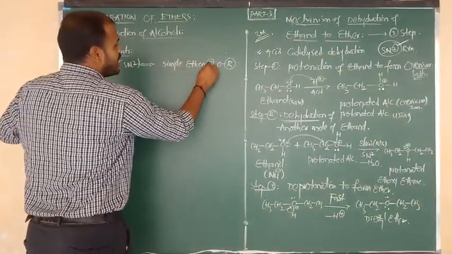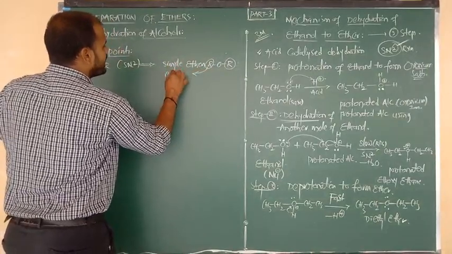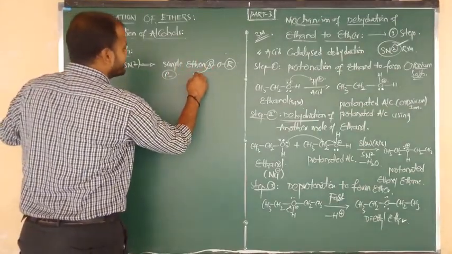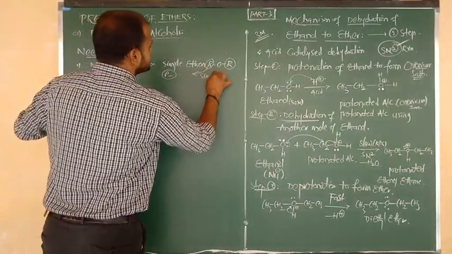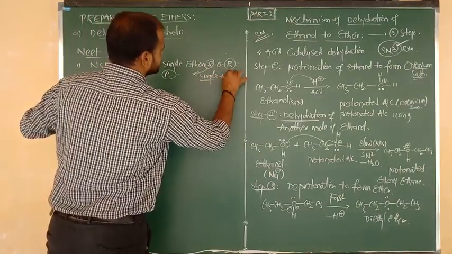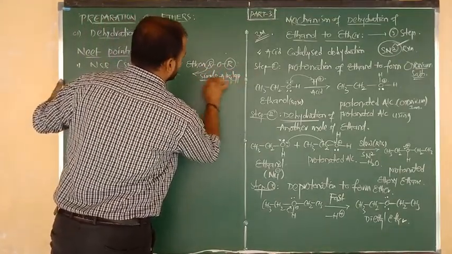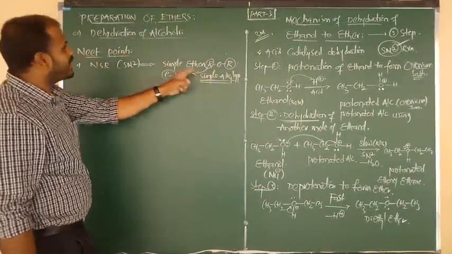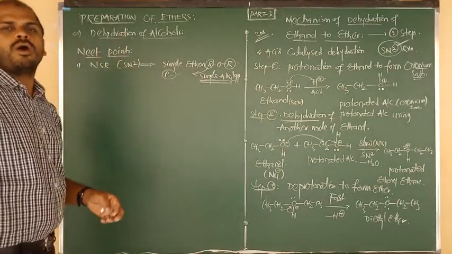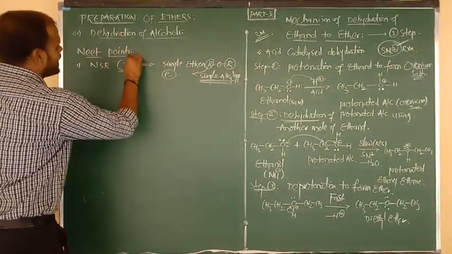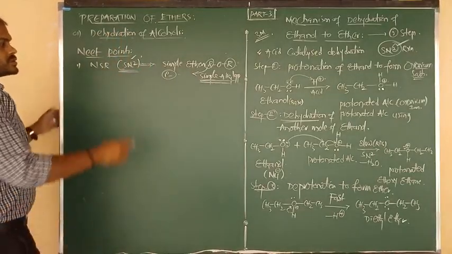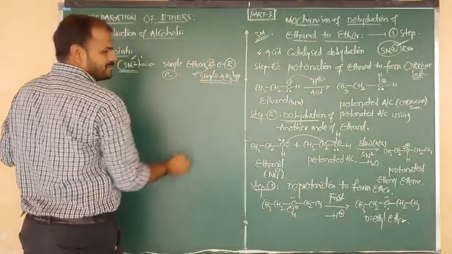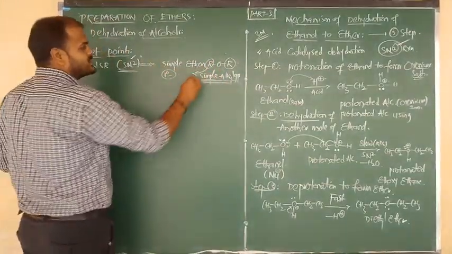In these simple ethers, the alkyl group must be primary in nature. That means alkyl groups must be very simple. Such simple alkyl group ethers, or primary alkyl group ethers, are the only ones prepared by the dehydration of alcohol mechanism, because this mechanism follows SN2. So in the SN2 mechanism, we prepare simple ethers. That means the alkyl group must be simple, that is, primary in nature.